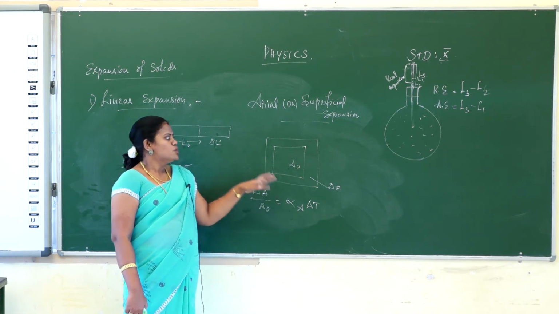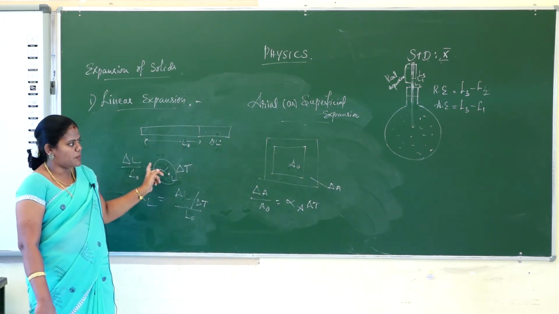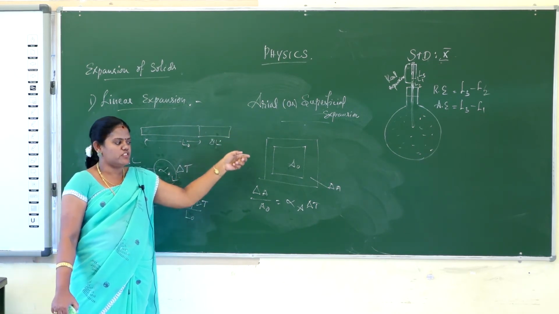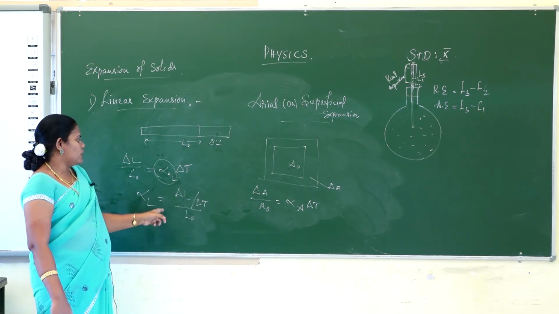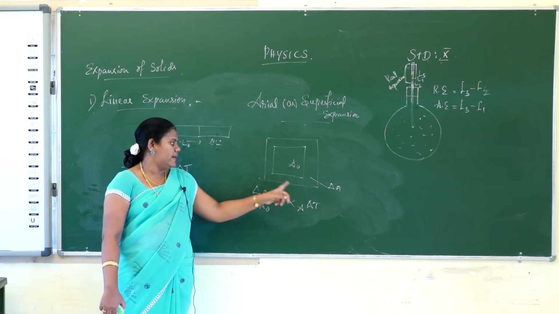So by applying heat the length increases, that is linear expansion, and the area increases, that is aerial or superficial expansion. The formulas are alpha L equal to del L by del T into L0, and alpha A equal to del A by del T into A0.